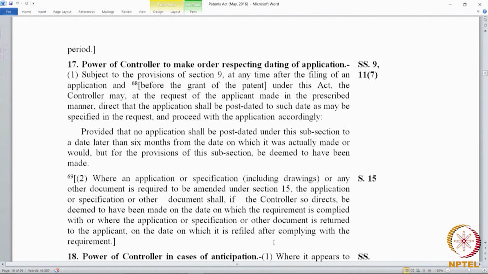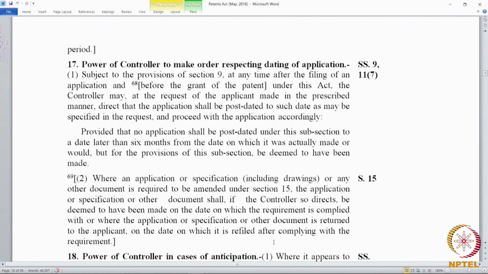The controller feels that the 10 claims cannot be granted, the 10 claims have to be amended, say they were amended. So, it will be deemed to have been made on the date on which the amendments were filed, if compliance was through amendment, or if a document was returned to the applicant. If the controller returns the document to the applicant, on the date on which it was refiled after complying with the requirement.